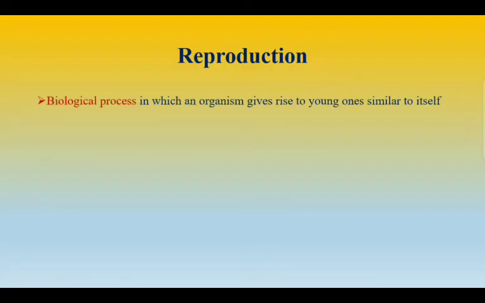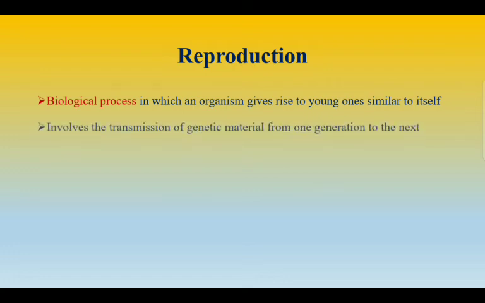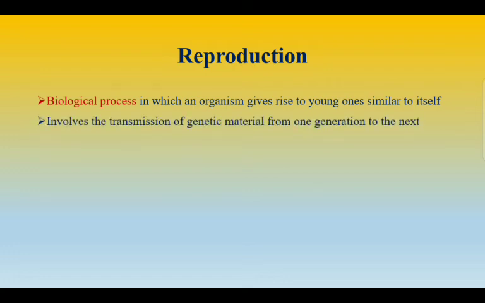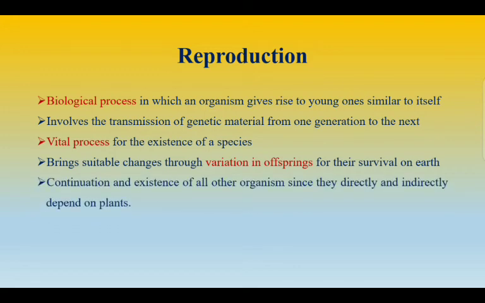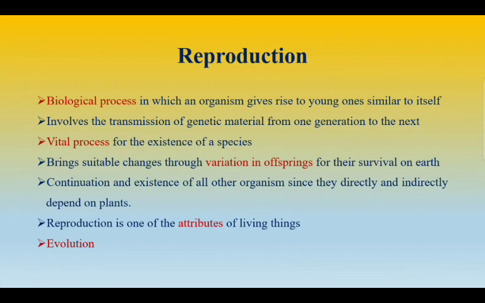Reproduction. So, reproduction is a biological process by which new offspring individuals are produced by their parents. It involves the transmission of genetic material from one generation to the next generation, and also it is a fundamental feature of all known life, and it is an important process for the existence of all the species. So reproduction ensures the survival of the species over a long period of time, even though individual members may die. So reproduction is one of the attributes of living things and also plays an important role in evolution.